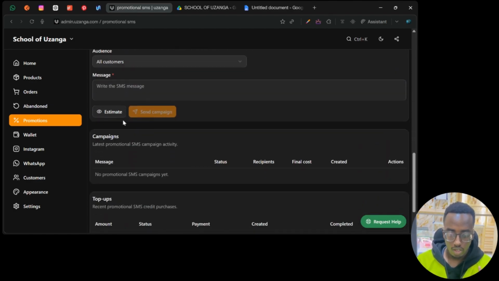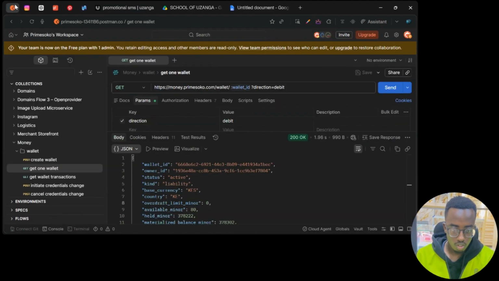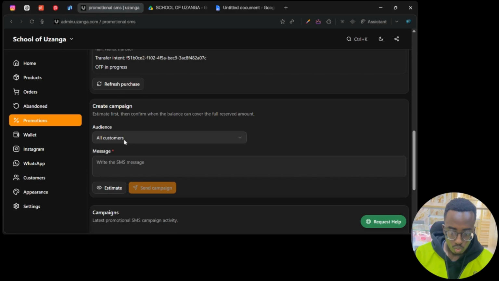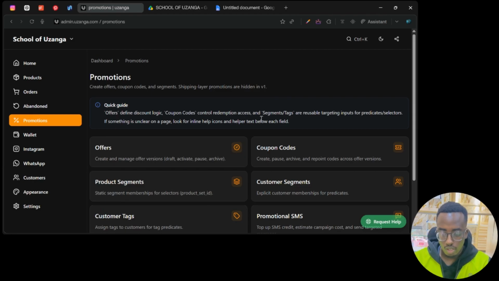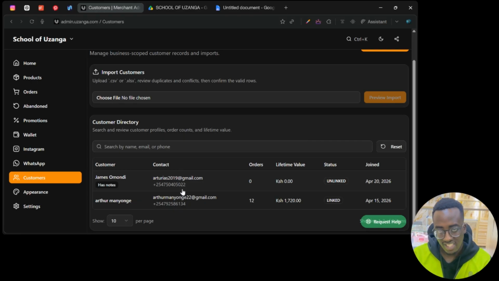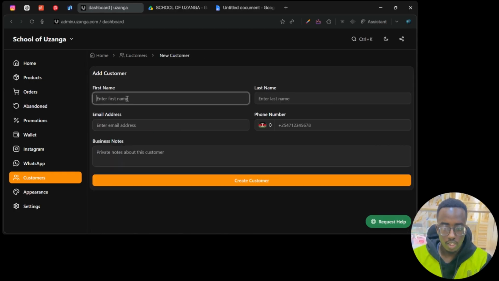So let's now go ahead and compose this message. So what I'll do, let me close this tab, this one as well. You can either send the SMS to all your clients or a specific group or a specific set of customers with a certain tag. So let's go ahead and create our customers first. You need to enter your customers' details, from either your contacts or your phone book, to the Uzanga system. So to add a customer, let me add Rose over here.